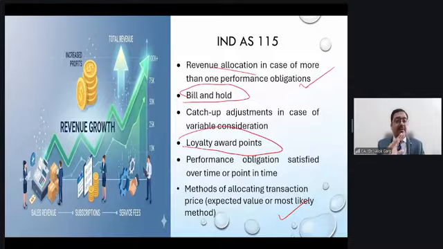Let's say the probability of collection, that is an important aspect. Contract term is an important aspect. Contract combination is an important aspect, right? Separation is an important aspect. When you look at the determination of performance obligation, very, very important: right of return, material right, warranties, then your loyalty award points, very, very important. When you jot down the important concepts in those steps or in those topics, you will be able to have control over those topics, right?